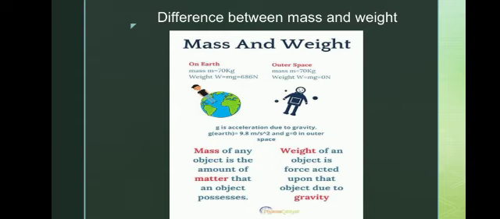But when we calculate weight, the weight formula is mass into gravity. Okay, original mass is 70, gravity is 9.8. So we multiply and get the value 686 Newton. So what is the weight of the man? That is 686 Newton. In outer space, if we calculate, it is zero because there is not any gravity.